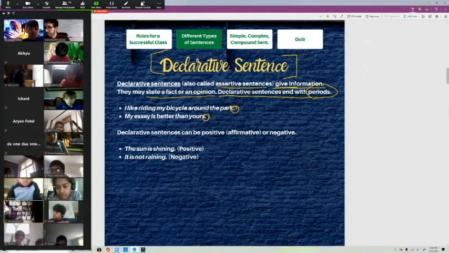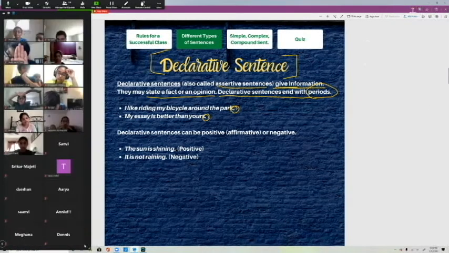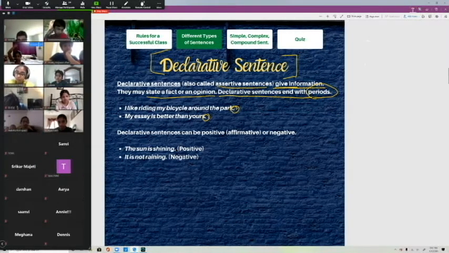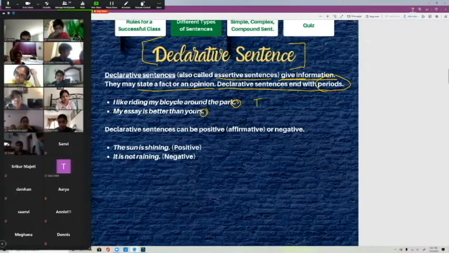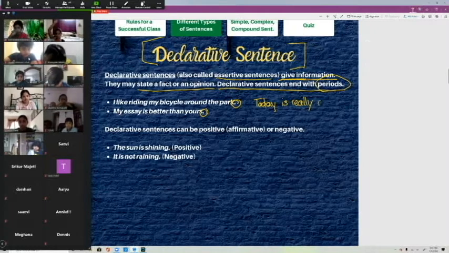Can anybody raise their hands and give me a declarative sentence? Anybody give me a declarative sentence? All right, go ahead. Today is really cloudy. Okay, so today is really cloudy. Good. You don't need to write down the example, but I'm going to go over it. Today is really cloudy, right? Ends with the period. It's just saying something.